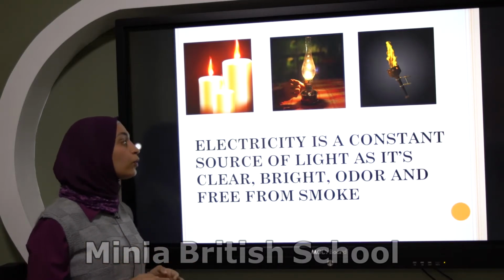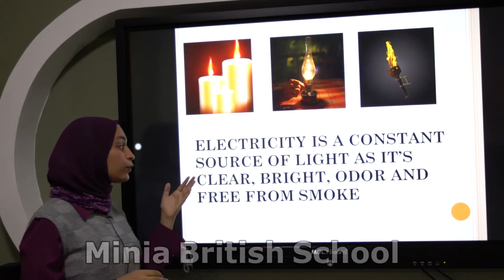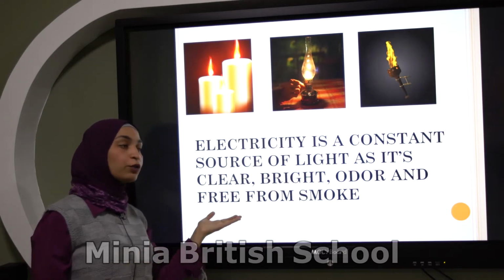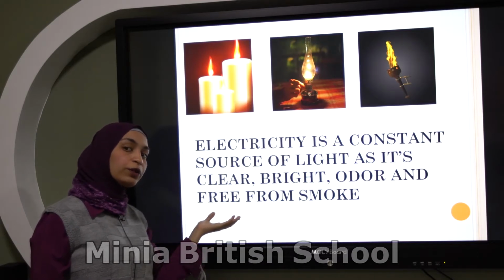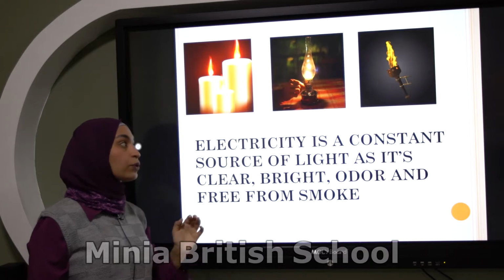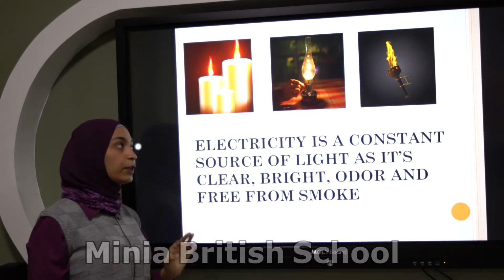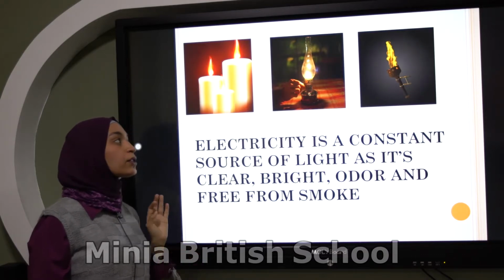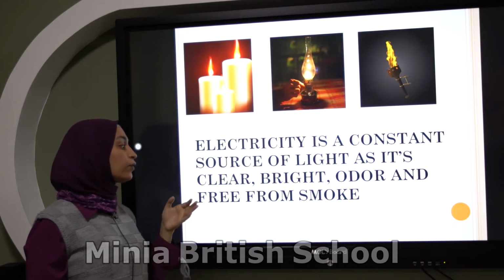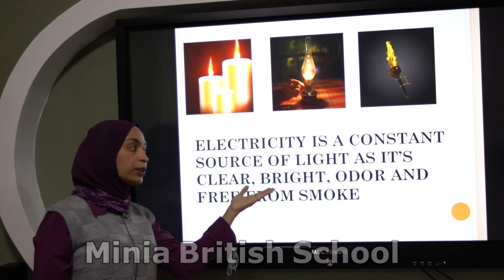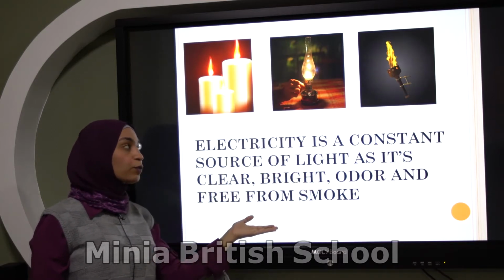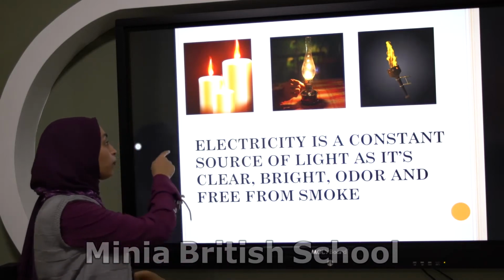Why? Because electricity is very clear, bright, odorless, and free from smoke. What is the meaning of free from smoke? Without smoke and without vapor. Again, why did humans start to use electricity? Because electricity is very clear, very bright, odorless, and free from smoke and vapor also.